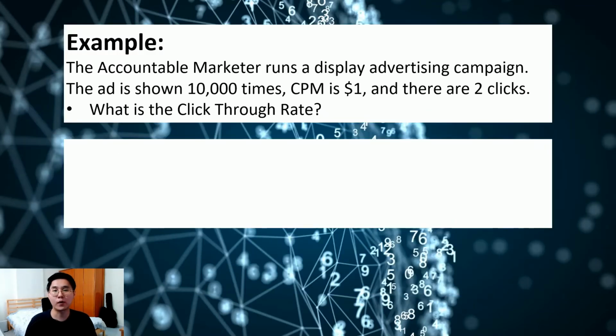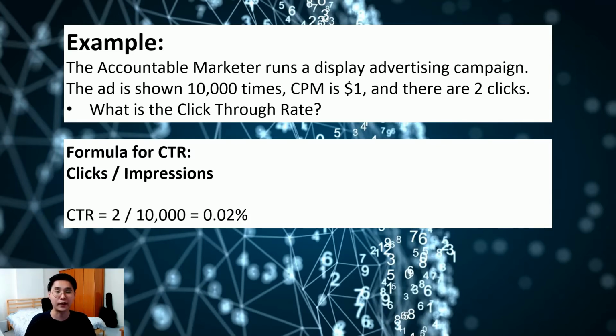So now let's combine what we have learned about impressions and clicks in this example. The accountable marketer runs a display campaign, the ad is shown 10,000 times, CPM is $1 and there are 2 clicks. What is the click-through rate? The formula for click-through rates will be clicks divided by impressions, and in this case it will be 2 clicks divided by 10,000 impressions, which is a CTR of 0.02%.